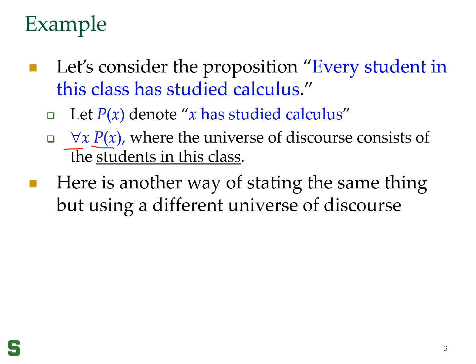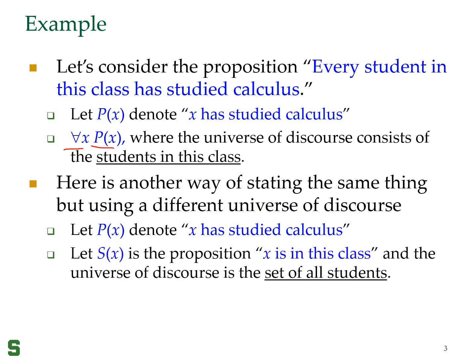There's another way we could do this, using a different universe of discourse. Again, p of x denotes the same thing, x has studied calculus. Let's say we introduce another proposition function s of x that says x is in this class, and the universe of discourse is the set of all students. In this case, I could write it as for all x, s of x implies p of x. That means for every student, if they happen to be in this class, that is if they satisfy s, then they have studied calculus, that is p of x is true.